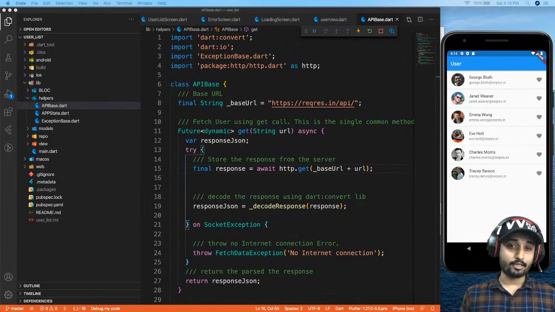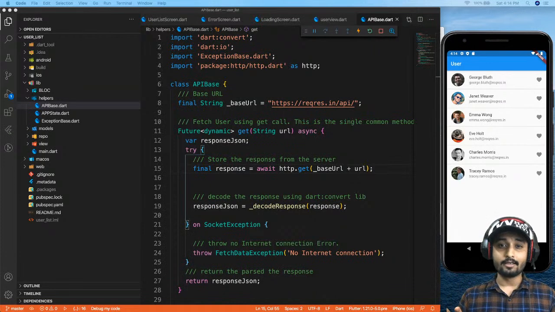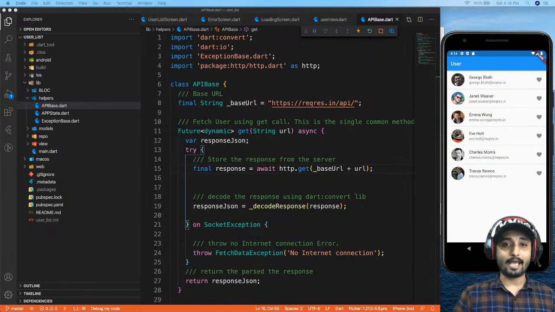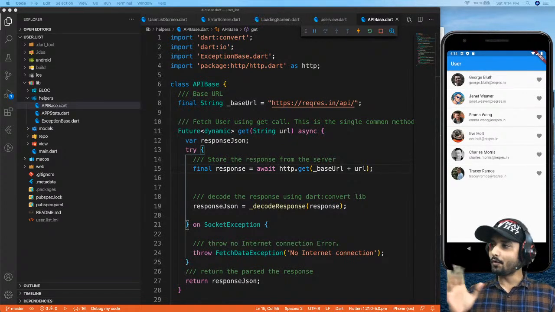So I guess this is going to be a quite useful session, but I don't want to make this session a tutorial, so I'm not going to go ahead and type everything on the screen, right? I have written the code. We are going to see it line by line, and we are going to analyze what is going to happen if we write this piece of code and if we don't use this piece of code, right? So now let's go ahead and check it out.